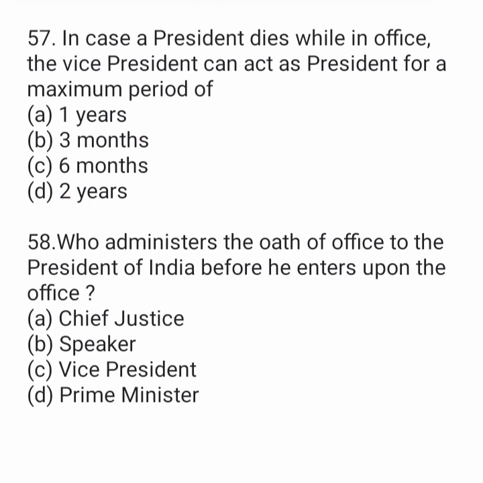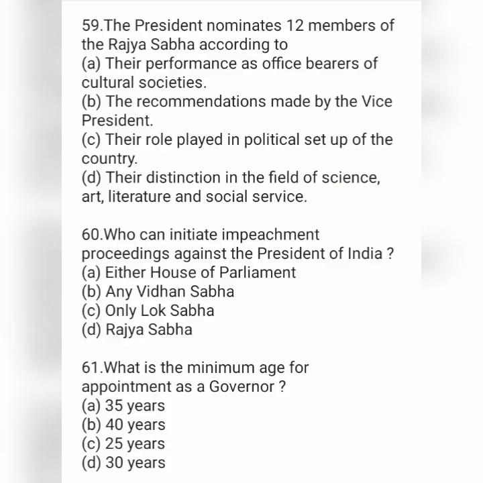Who administers the oath of office to the President of India before he enters upon the office? Option A, Chief Justice. Option B, Speaker of Lok Sabha. Option C, Vice President. And option D, Prime Minister. The President nominates 12 members to the Rajya Sabha according to option A, their performance as office bearers of cultural society, the recommendations made by the Vice President, option C, their role played in political setup of the country, and option D, their distinction in the field of science, art, literature and social service.